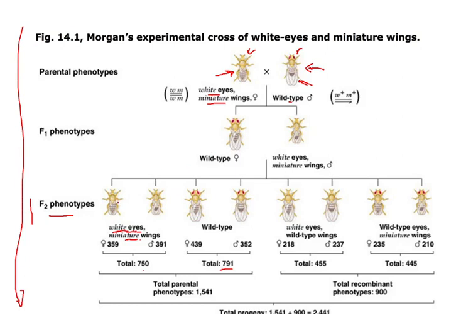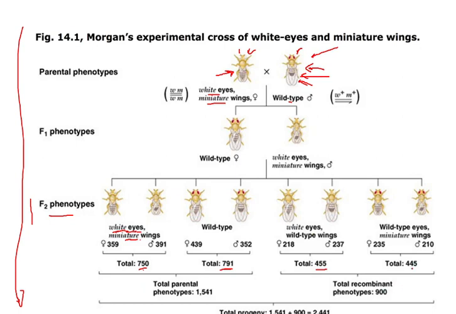So at F2, first he identified the parental combination. This is the white eye and short wing. So total 750 representatives are there out of 2441. Then another parental combination, that is the red eye and long wing. He has 791 representatives for this. Besides this, the F2 generation has total 455 representatives having the white eye of this fly and the wild type wings of this fly, that is called recombination.